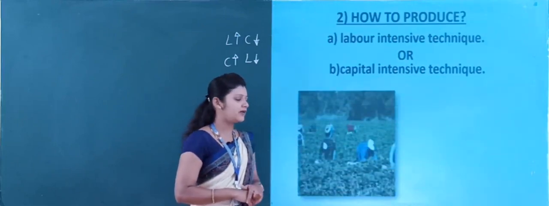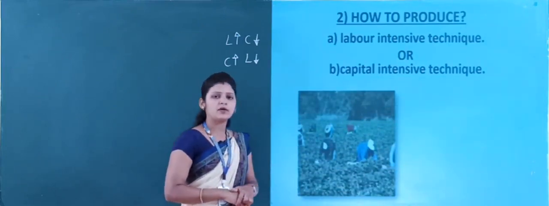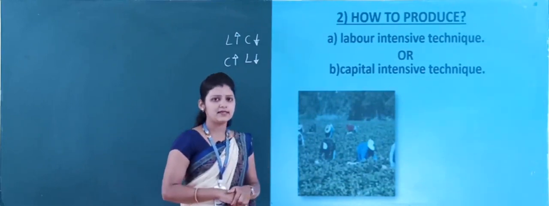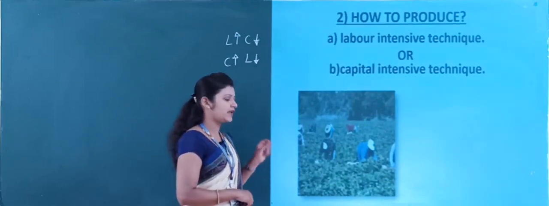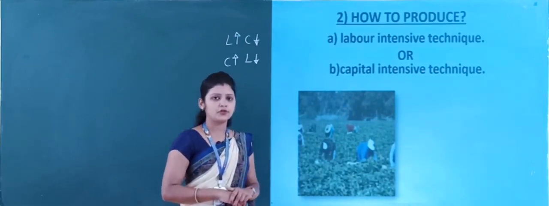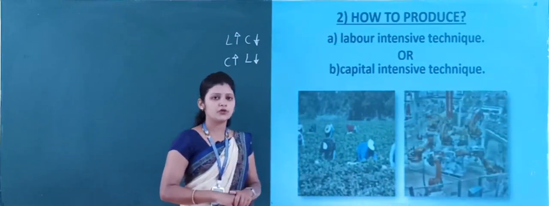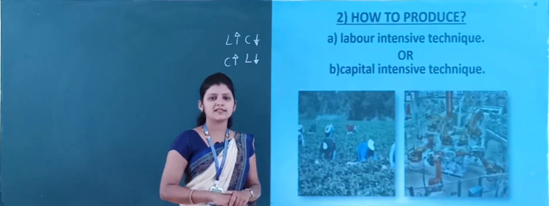See here I have given the image of farmers. Here the farmers are working in the field by using labor. They are not using more machinery or more capital while cultivating their land. This is the best example to show you the labor intensive technique. The next image shows the capital intensive technique used in the production of goods and services.